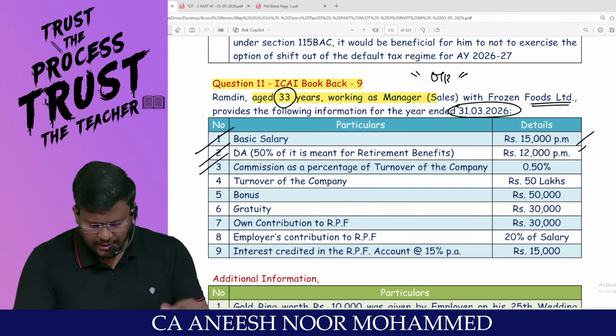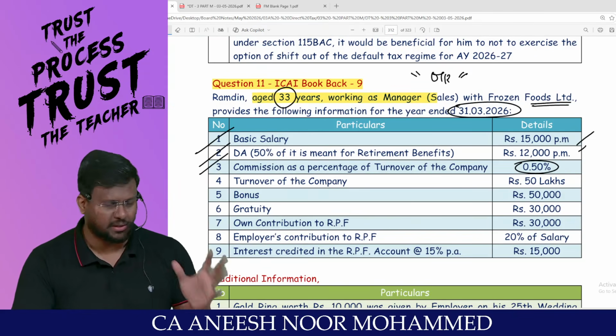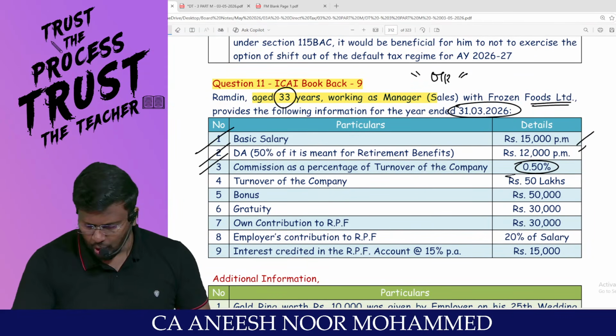Commission as a percentage of turnover of the company, 0.5 percent. The turnover of the company is 50 lakhs.